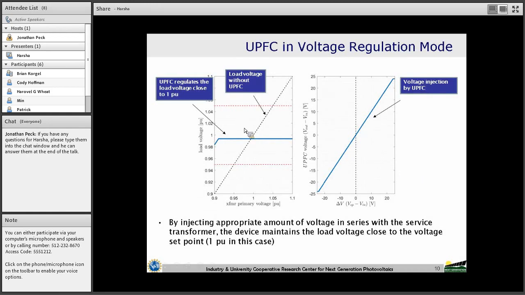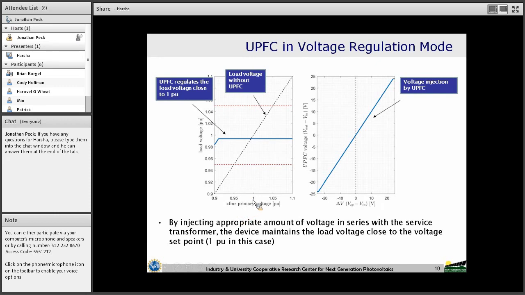These are the characteristics of the UPFC in voltage regulation mode. The first figure shows the load voltage without the UPFC connected and with the UPFC connected in the circuit.